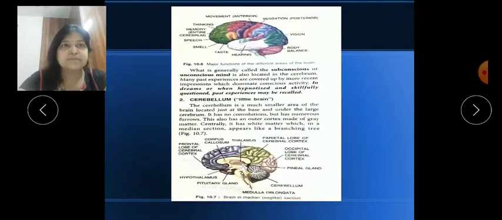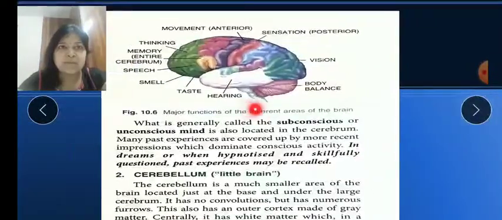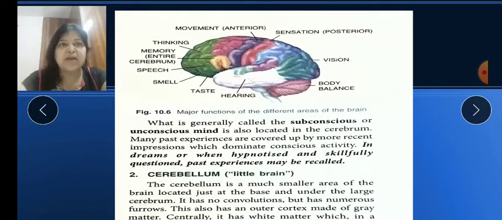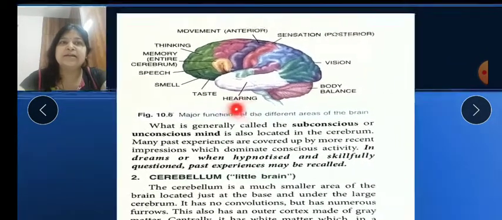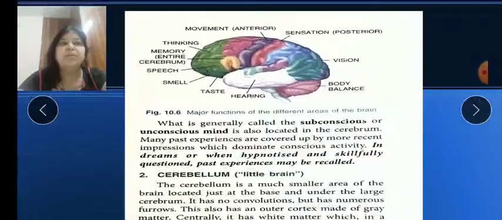Now children, here you can see the diagram. All the sense organs' stimuli are activated by this brain. I told you it perceives the impulses from sense organs. Speech, smell, taste, hearing and body balance are handled here, and body balance by the cerebellum part. Vision and sensation are controlled by the posterior part of the brain. Movement is controlled by the anterior part of the brain. Thinking and memory are in the cerebrum part.